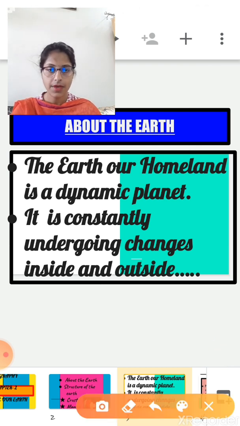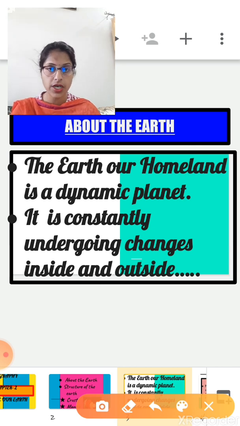The earth, our homeland, is a dynamic planet. Students, I think you all know that our earth is constantly undergoing changes, so it is impossible to obtain information regarding the interior of the earth. Why is it impossible? Basically, it is impossible to obtain information regarding the interior of the earth because temperatures are very high inside the earth.